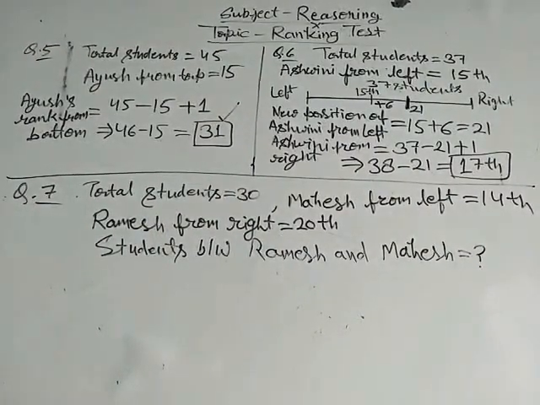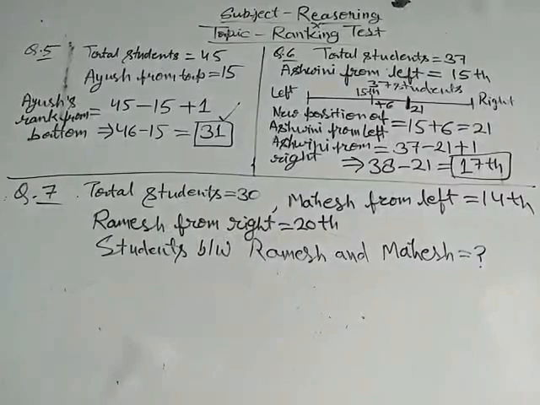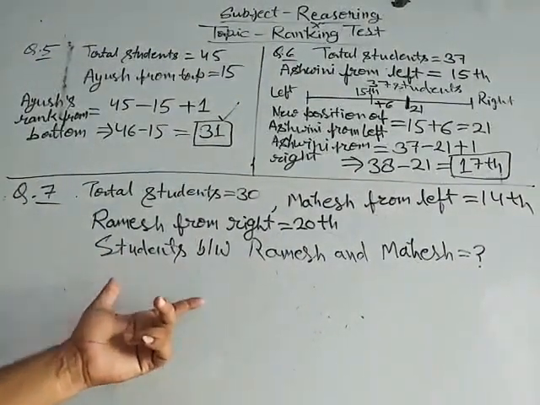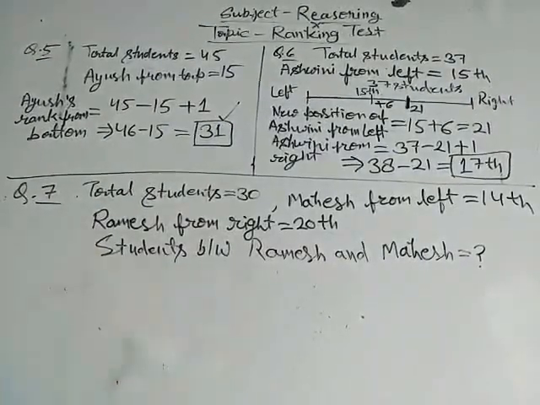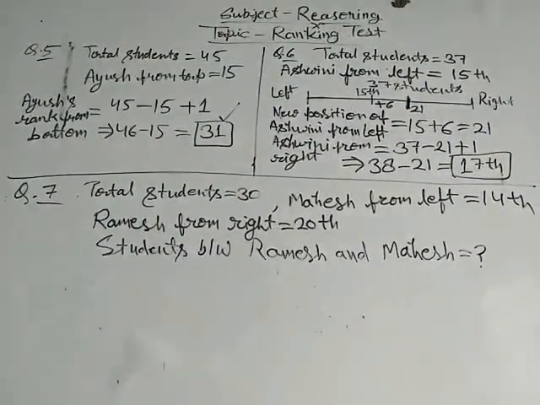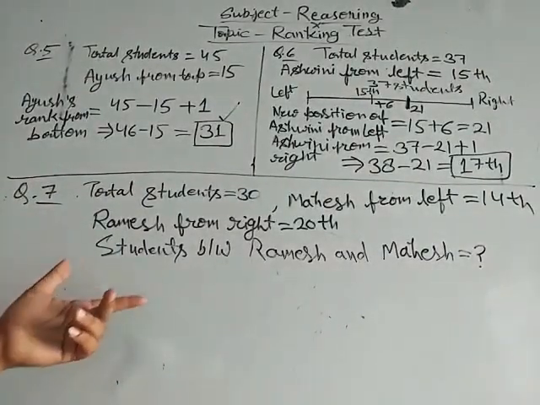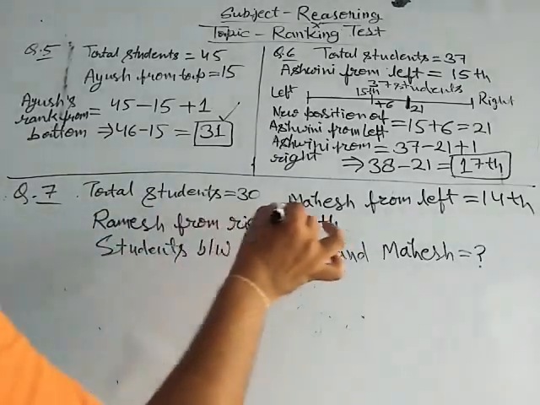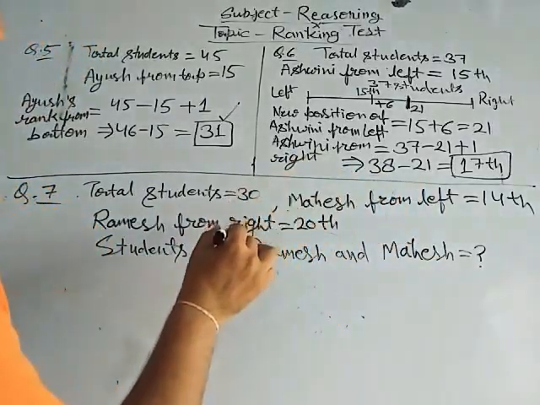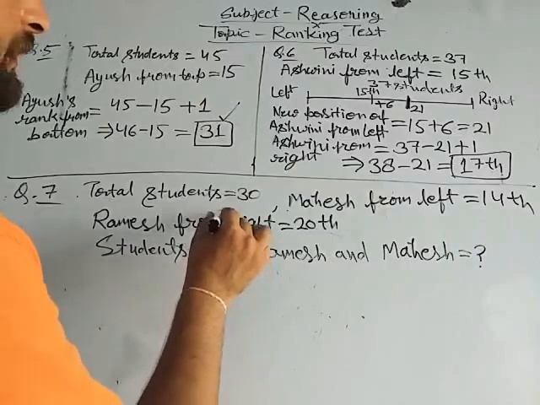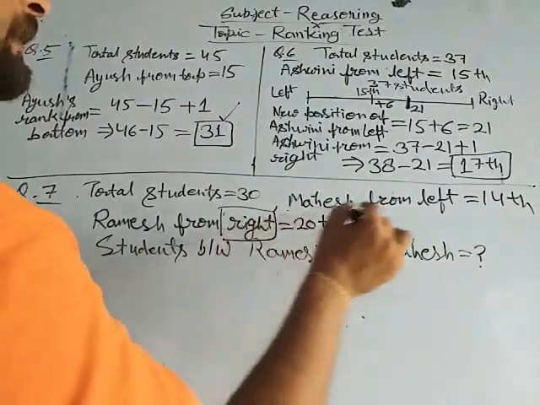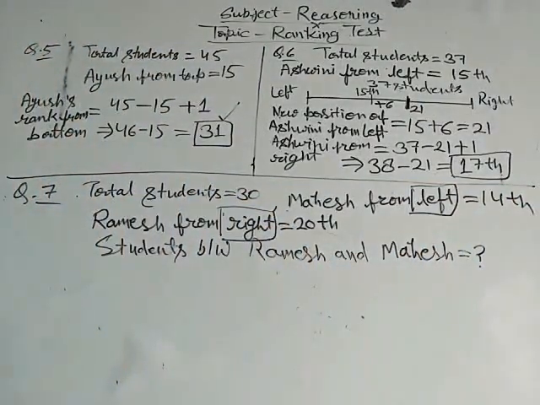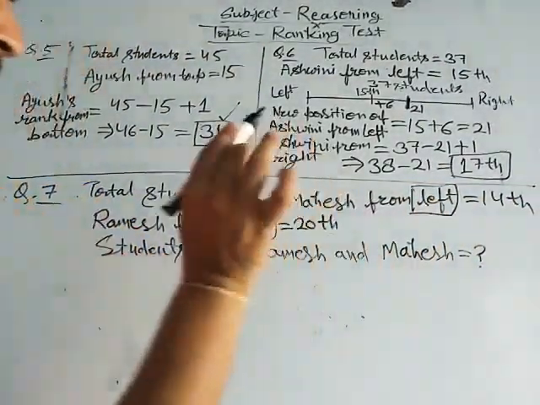Now the question is based on the formula for students between two persons A and B. To solve the question we have to determine both persons' rank from one end. We can choose right hand or we can choose left hand. The answer will be same. So we choose the left hand.